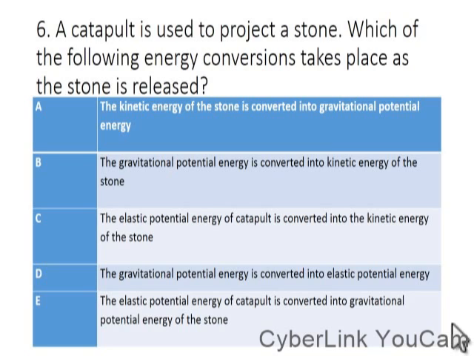So once the stone is released, the stone will move out of the catapult. That means the stone now possesses kinetic energy. That means the elastic potential energy of the catapult has been converted to the kinetic energy of the stone. So the right option here is option C.